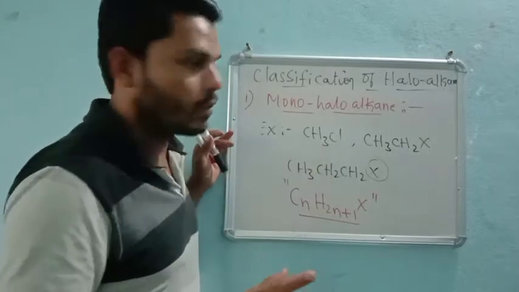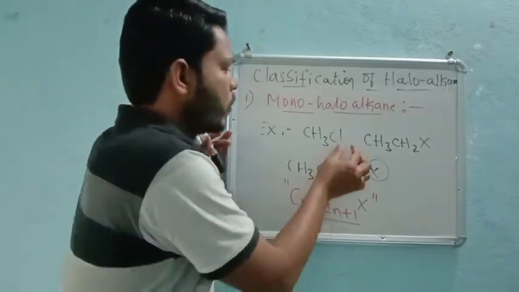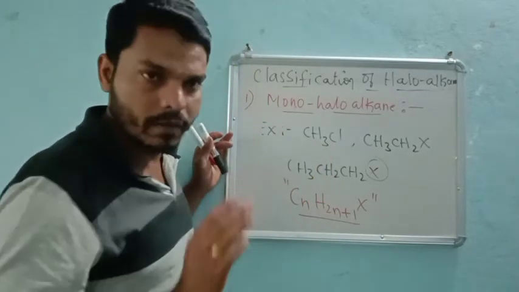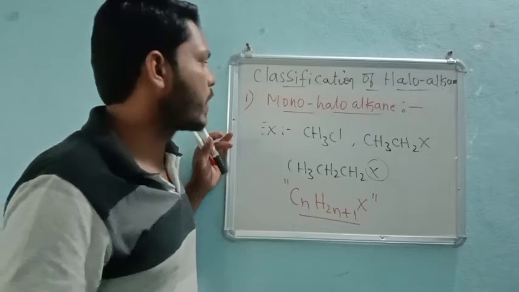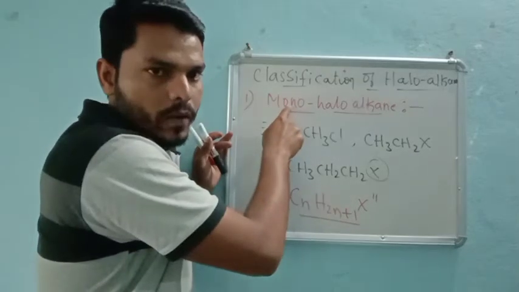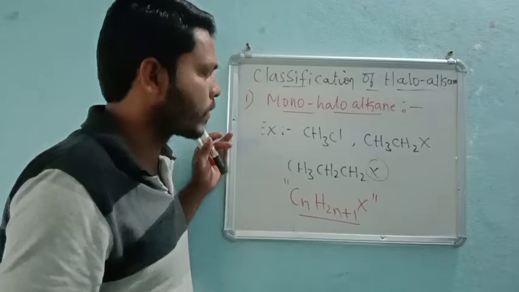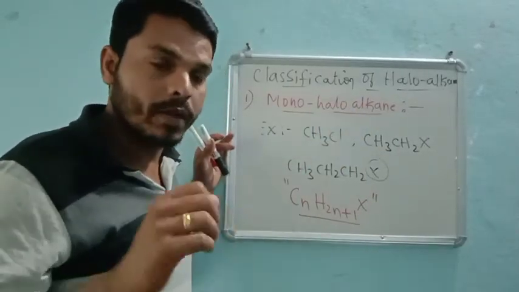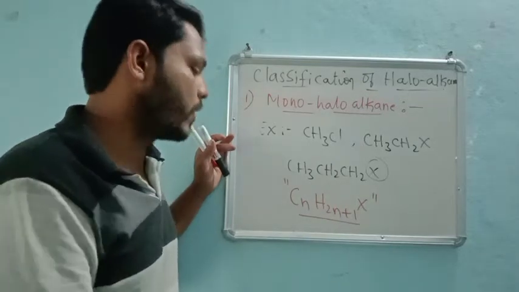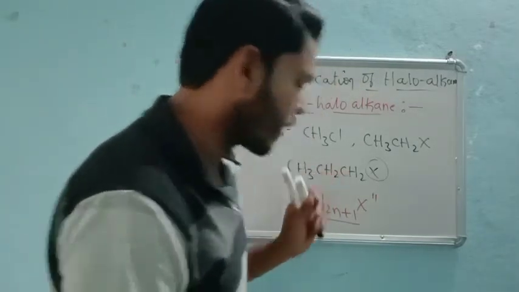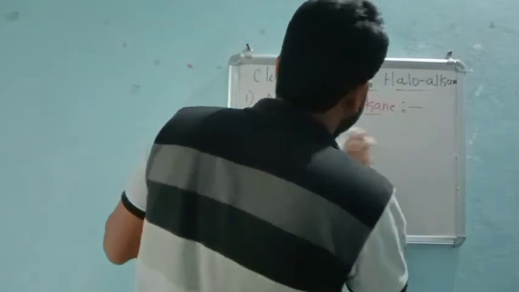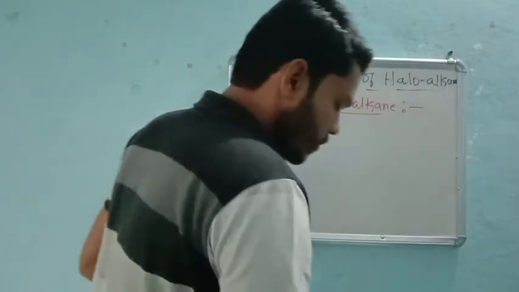So understood, monohaloalkane means very simple, only one halogen should be attached. If one halogen is attached to the given compound, then definitely that will be called a monohaloalkane. That is one point. And now these monohaloalkanes, once again, we can classify into three categories: primary haloalkane, secondary haloalkane, and tertiary haloalkane.